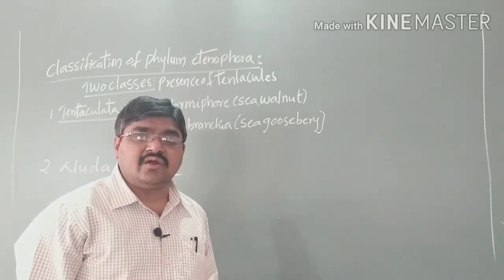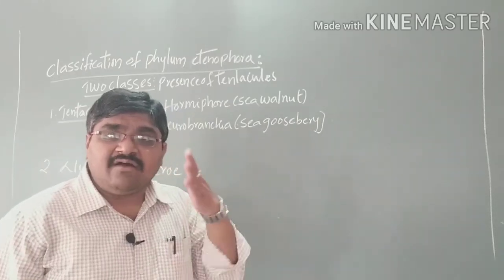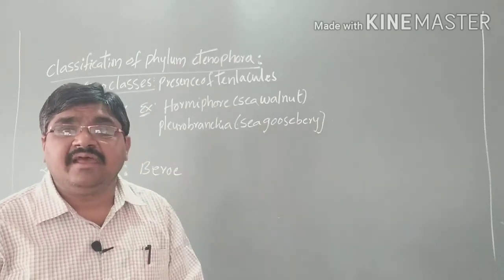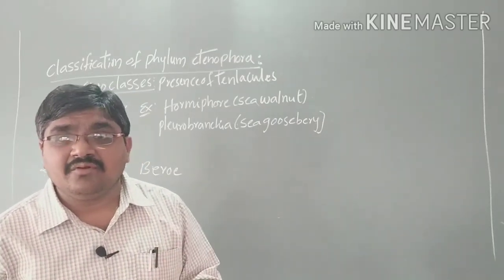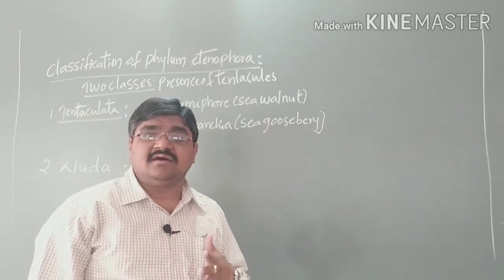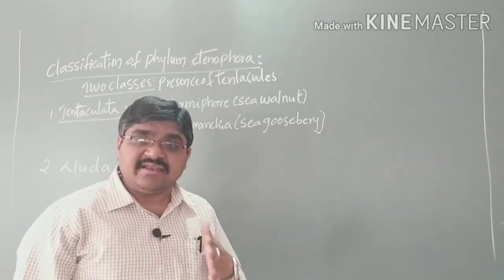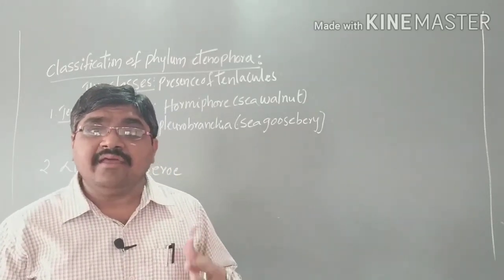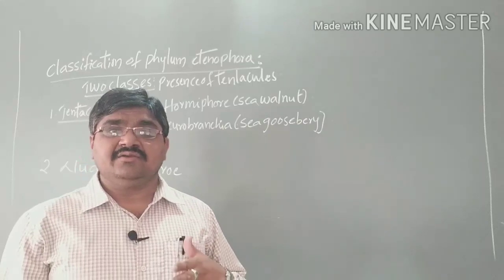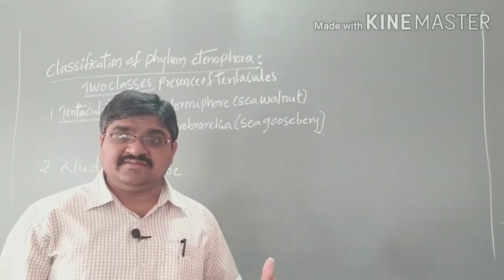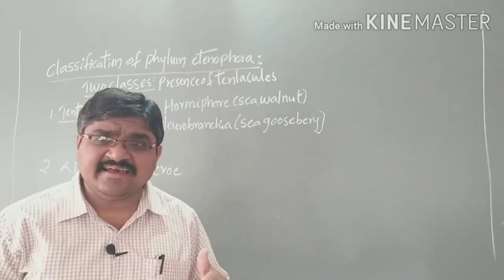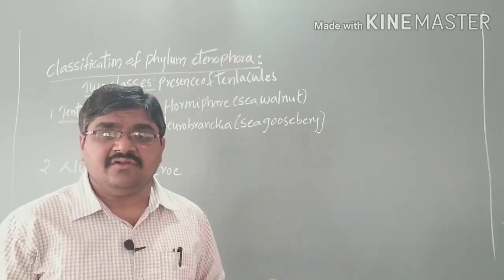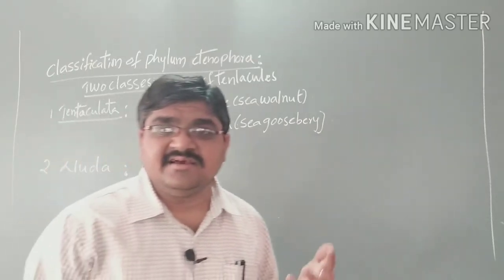Bilateral means when you cut the organism in only one vertical plane, not any plane, you get two identical halves, so they are called Bilateria. Bilateria are classified based on the presence of the body cavity into three types: acoelomates, pseudocoelomates, and eucoelomates. What these are will be discussed in the next class.